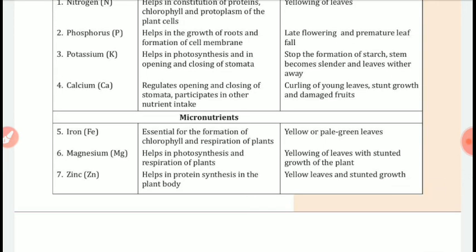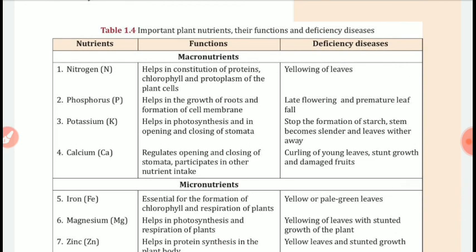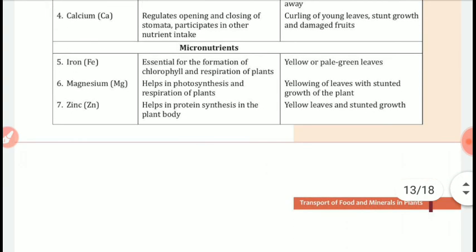Magnesium helps in the photosynthesis and respiration of plants. Deficiency disease would be yellowing of leaves with stunted growth of the plant. Zinc helps in protein synthesis in the plant body. And deficiency disease would be yellow leaves and stunted growth. So these are important plant nutrients, their functions and deficiency diseases.